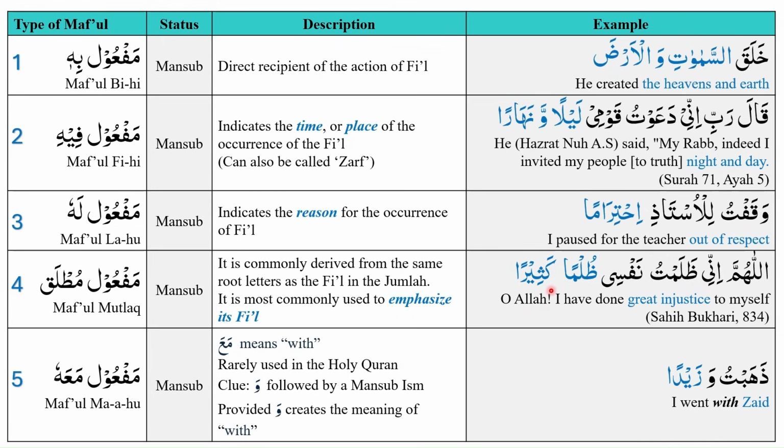mansoob. Finally, we studied maf'ul ma'ahu. Ma'a means with. This is rarely used in the Quran, and the clue is that we will see waw with zabar on it followed by a mansoob ism, provided this waw with zabar on it creates the meaning of with. And we studied the example zahabtu wa zaidan. I went with Zaid.